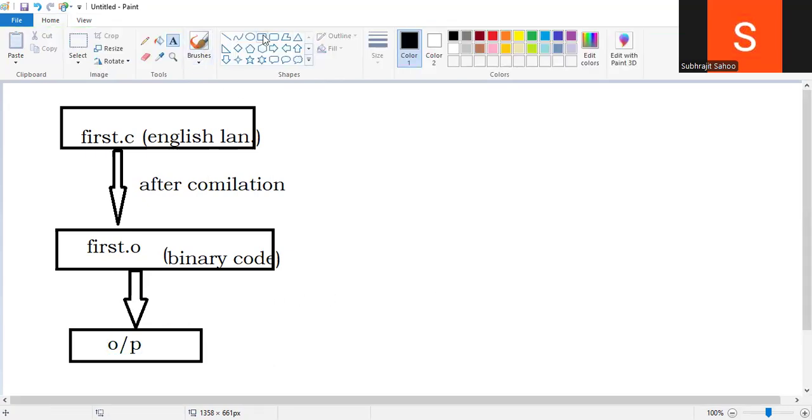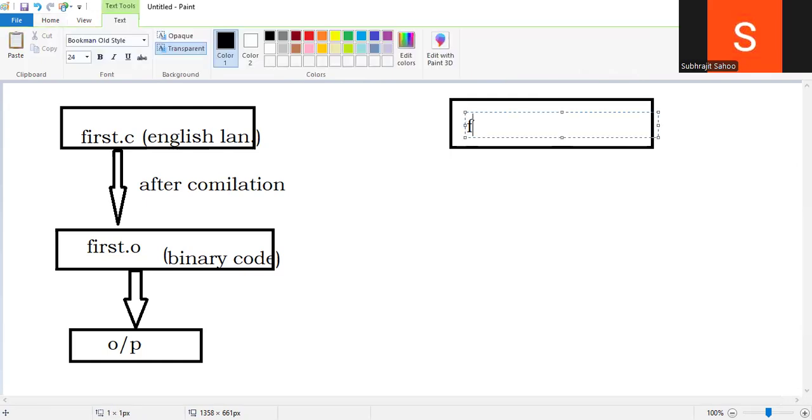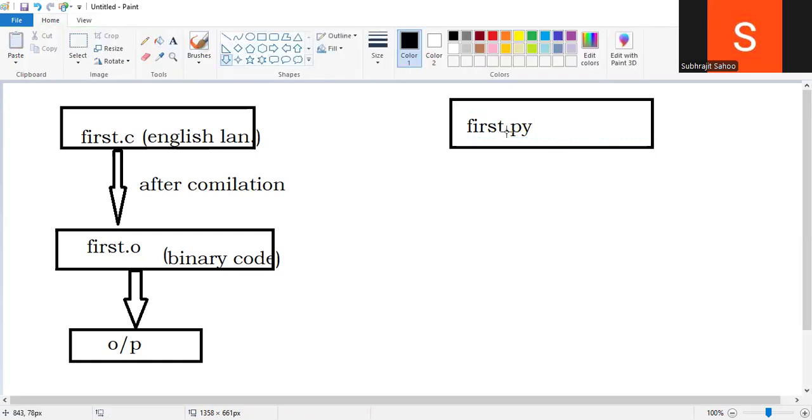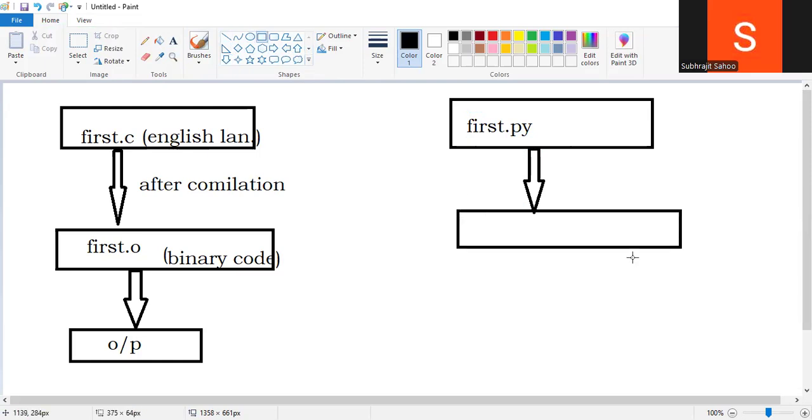Whereas in Python, observe, suppose I have written the same code in Python and saved it as first dot py. Then what will happen after writing this code? Compilation will be done here by the compiler. After the compilation, it is not converted to an object file first.o.